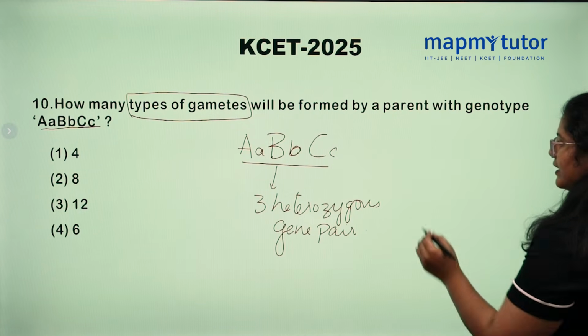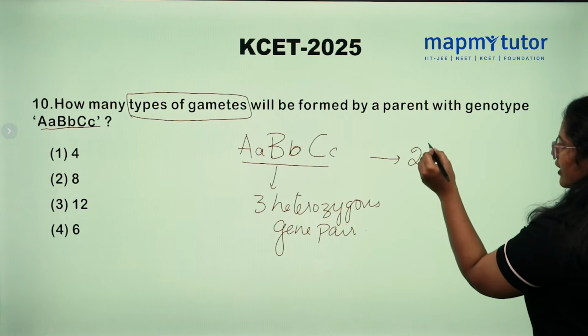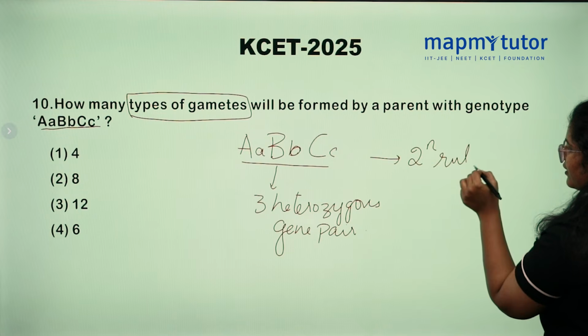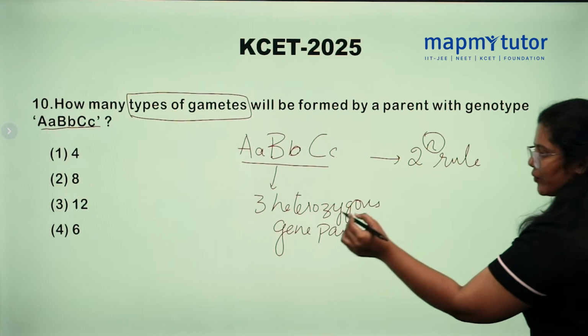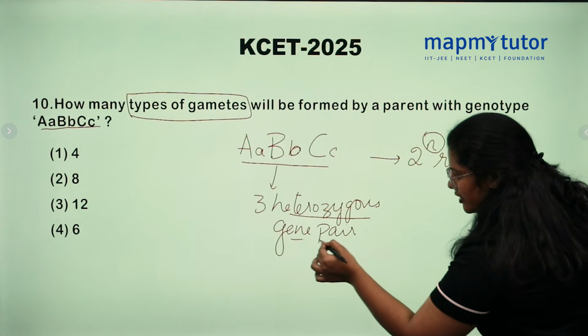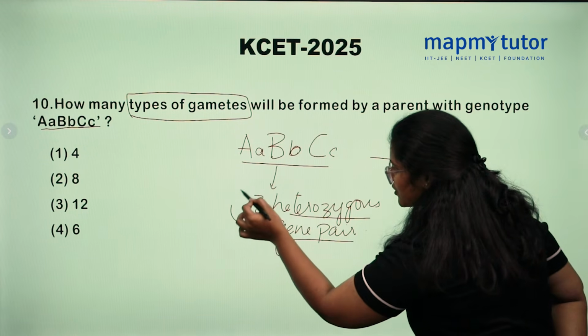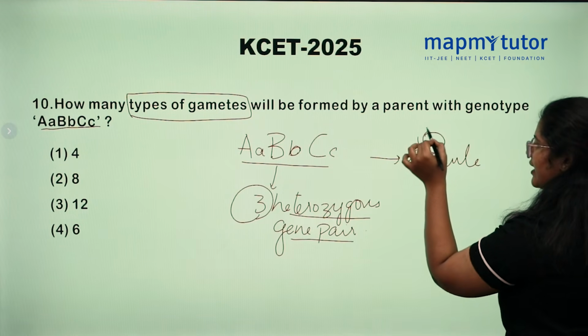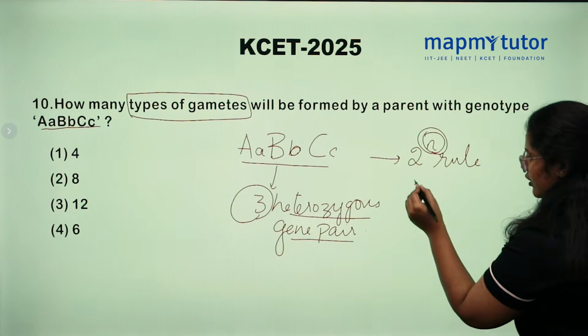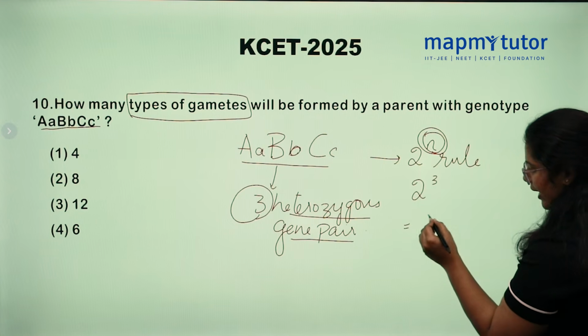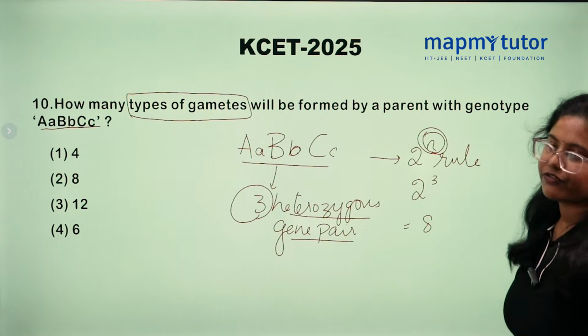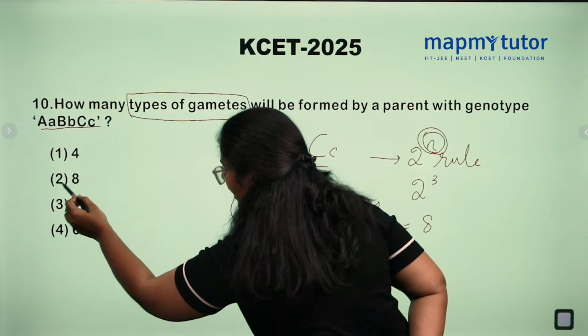So remember, there is a rule, 2 power n rule. What is n here? N is the number of heterozygous gene pairs. So substitute the number of heterozygous gene pairs in place of n, 2 power 3, that is 8. So the total number of types of gametes produced is 8.